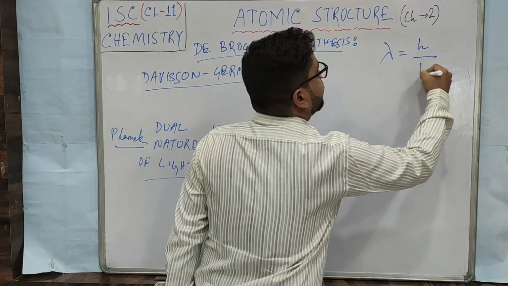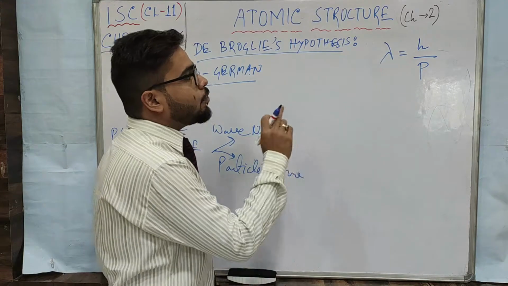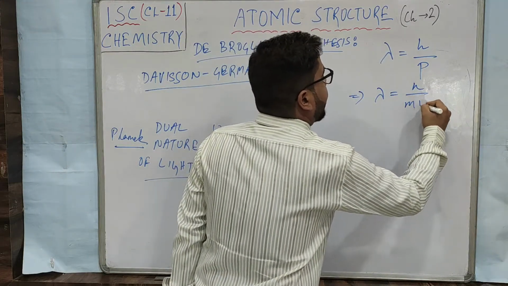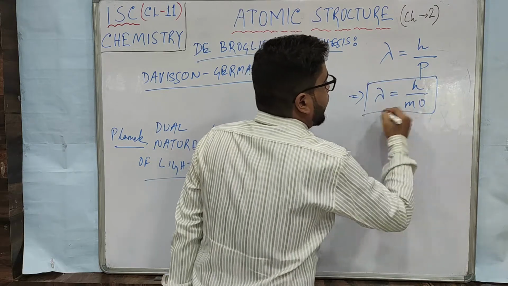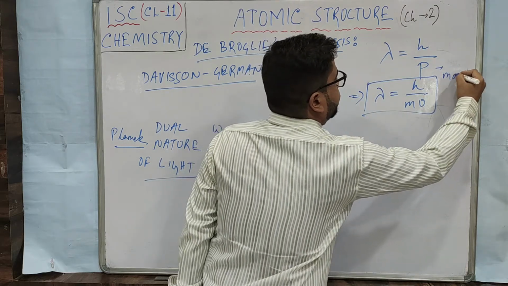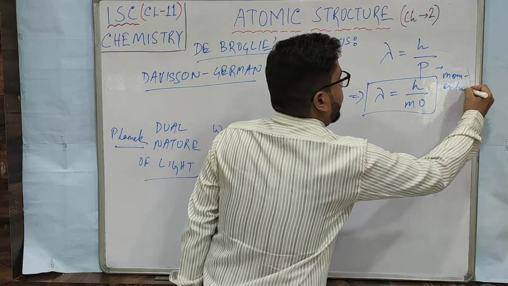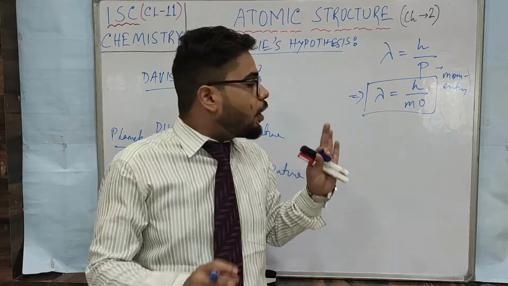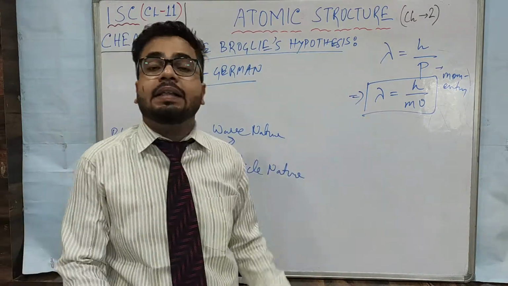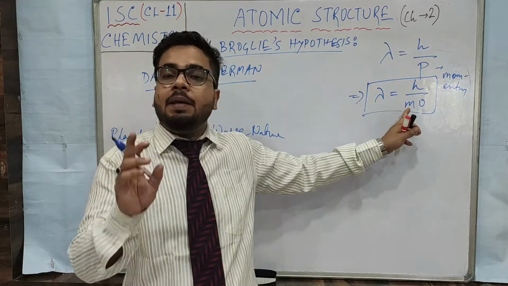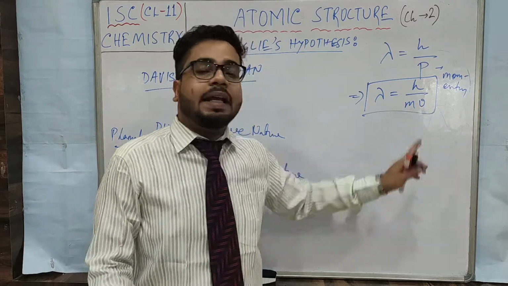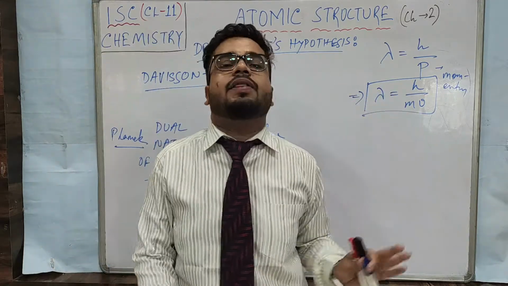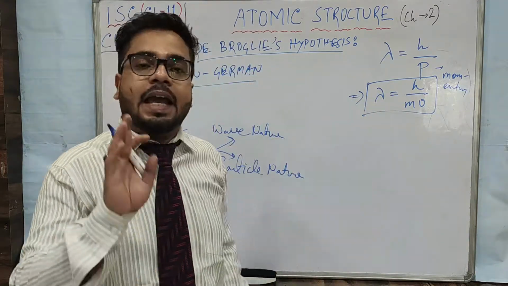lambda equals h by p. Alright, p is what? Momentum. So what we can write is lambda equals h by mv. And mv, what do we write for momentum? So based on this, any moving particle's wavelength can be calculated, because any particle will have some specific mass, and if it is moving, it must have some velocity also. So based on this, any moving particle's wavelength can be calculated.